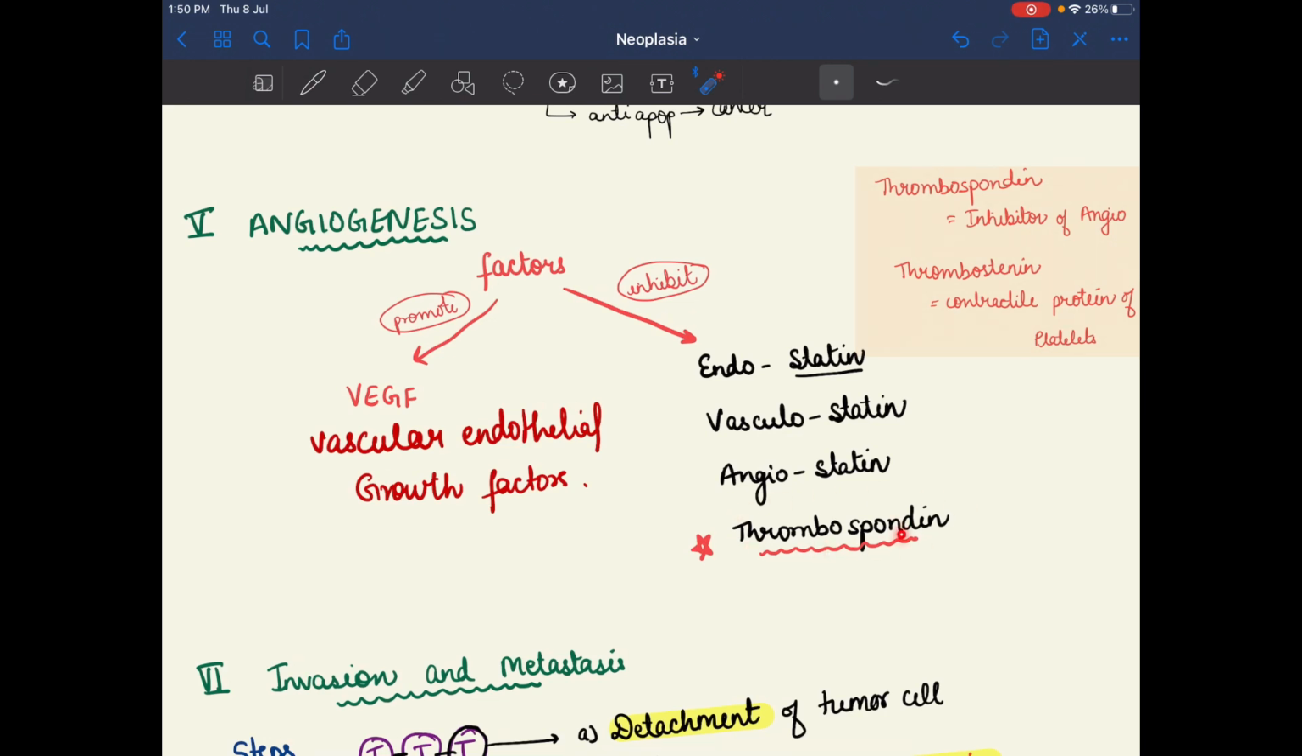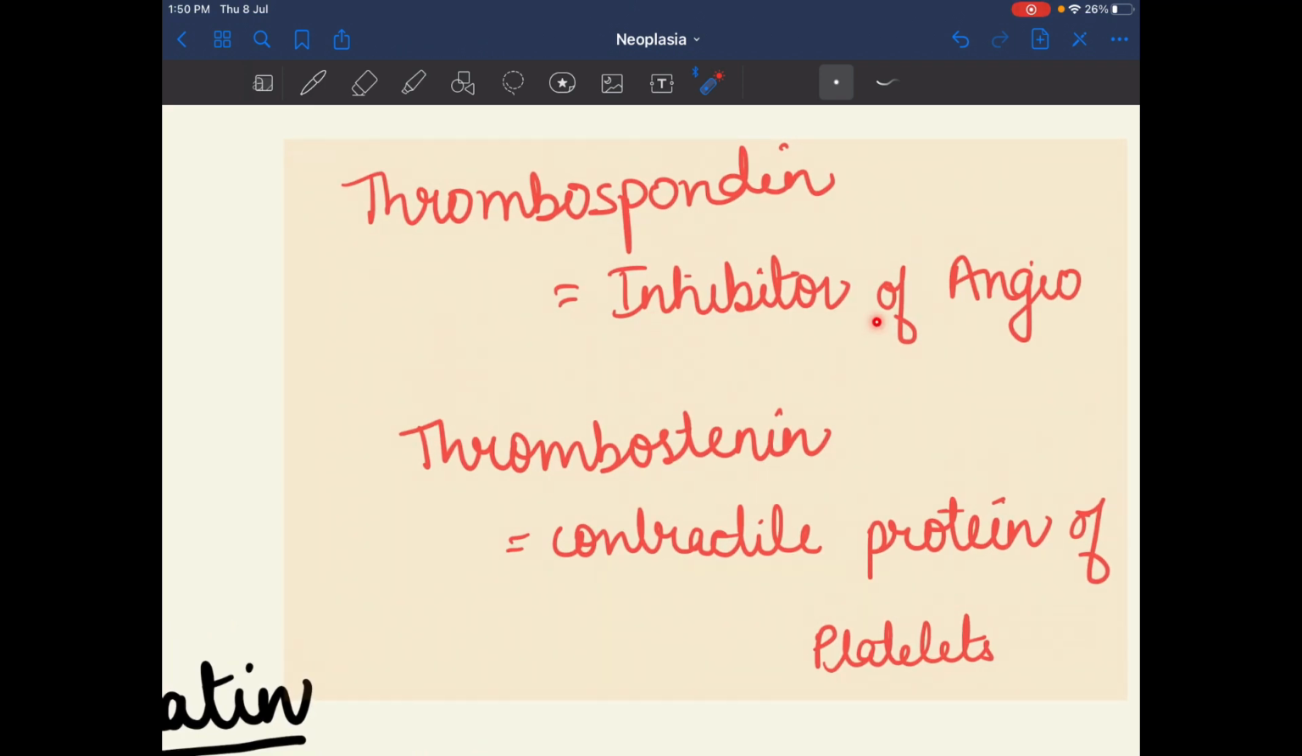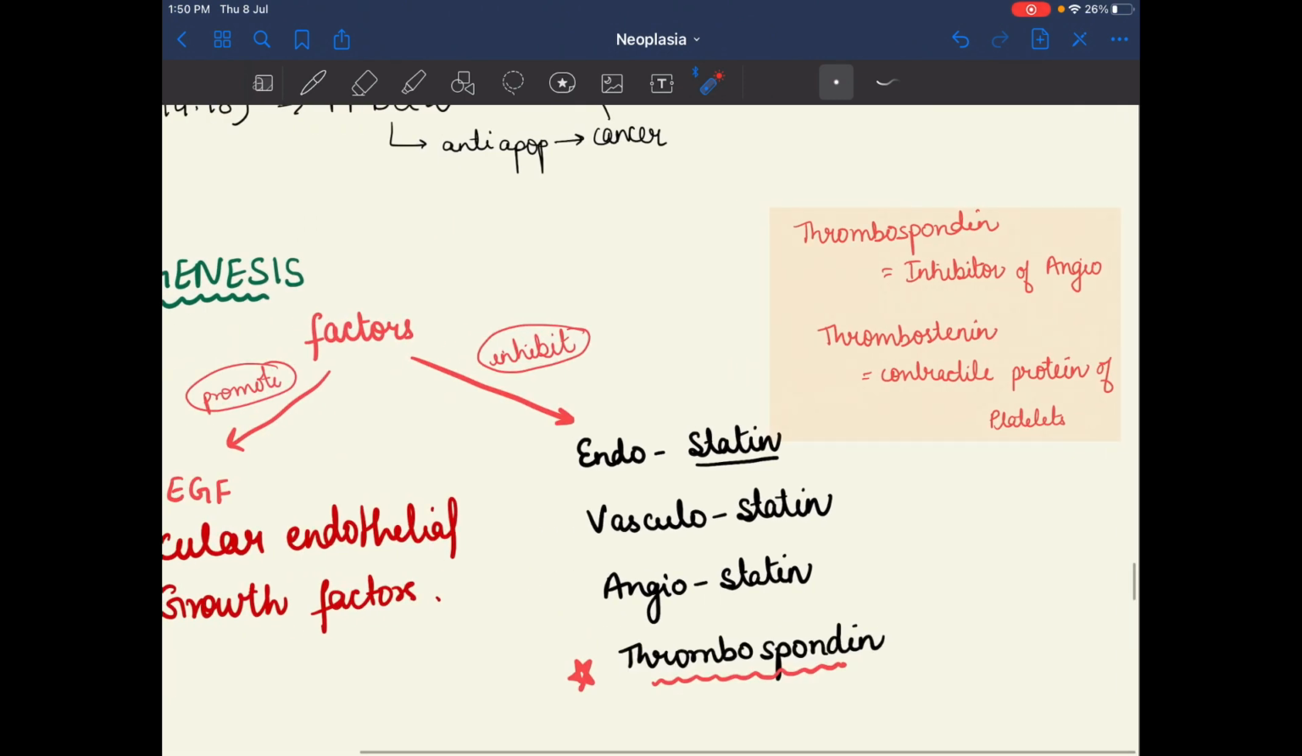Please remember it, thrombospondin is also an inhibitor of angiogenesis. There are two terms, thrombospondin and thrombosthenin. Thrombospondin is the inhibitor of angiogenesis, and thrombosthenin is the contractile protein of the platelets.